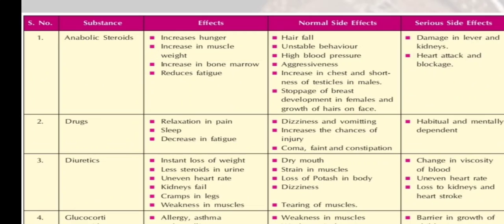So the muscularity in the female increases, and the infertility in males and females also increases. The person becomes aggressive, he or she is going to have high blood pressure and unstable behavior. They change their behavior, they will be moody, and you can also find hair fall in such types of persons who are taking anabolic steroids. What are the serious side effects? Serious side effects are damage to the liver and the kidney, heart attack, and blockage, and the person may also suffer death.